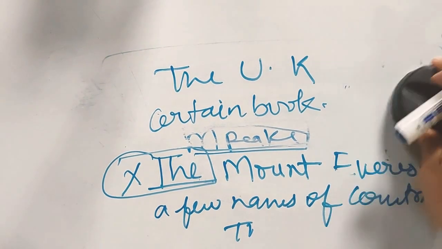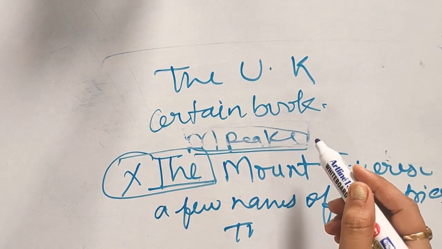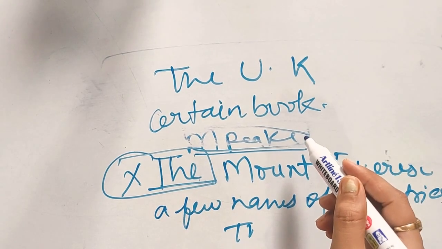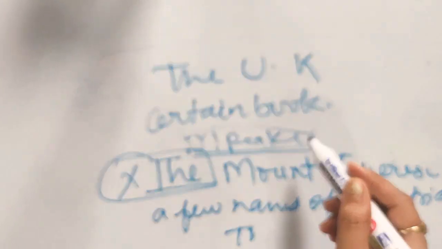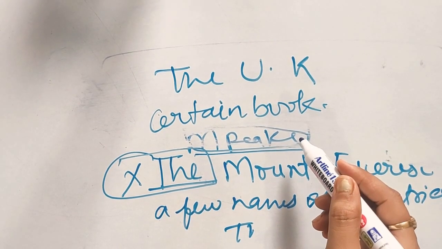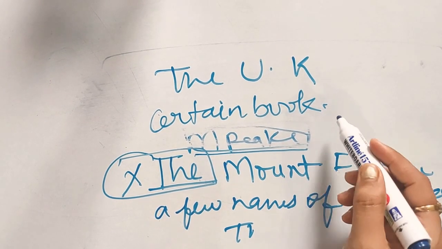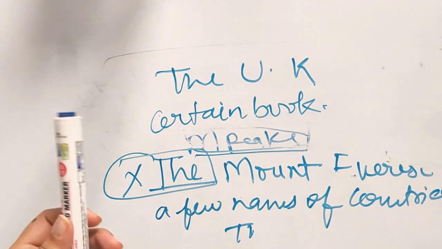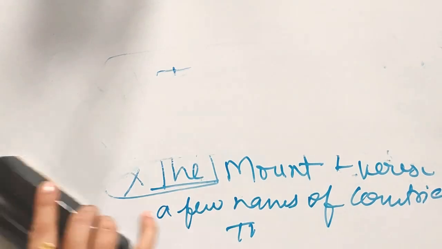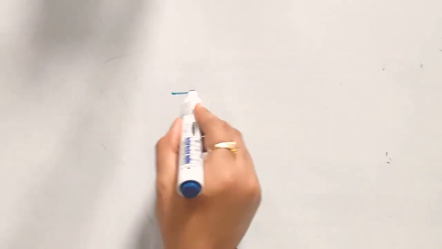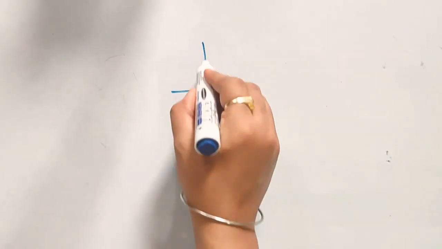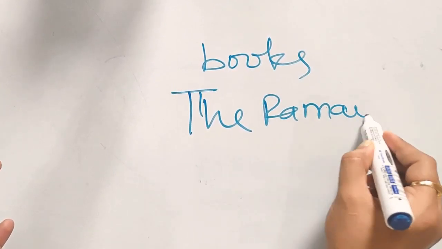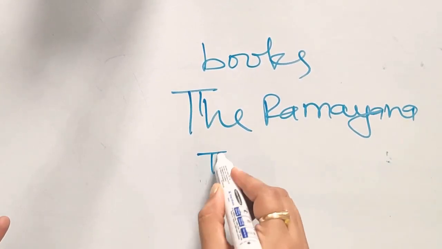Okay, certain books like the Ramayana, the Ramayana. We use the with the names of certain books, the Ramayana, the Vedas.